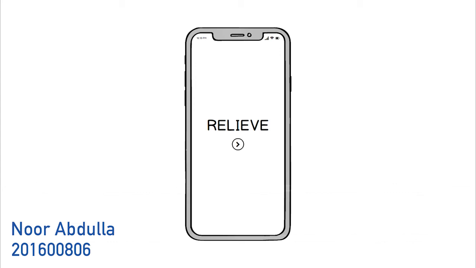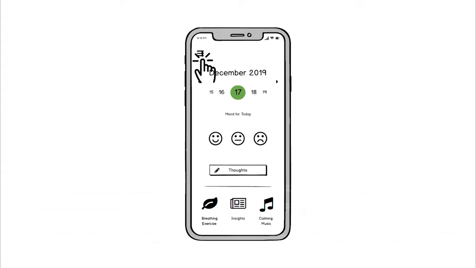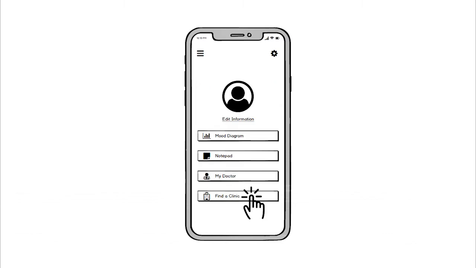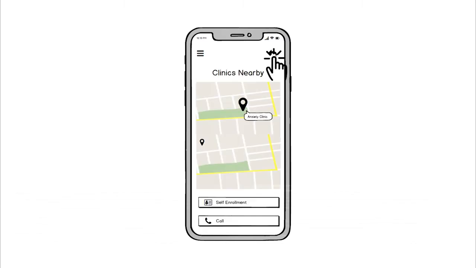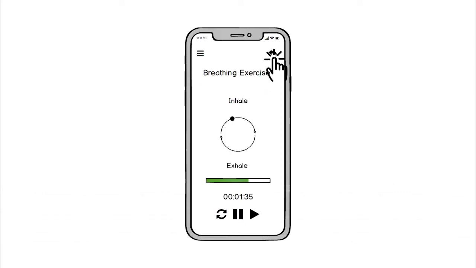This application was developed to be a digital assistant to help people who suffer from anxiety to manage and reduce its symptoms. Also, it helps these people to seek professional help by searching nearby clinics and enrolling when they need it. As mentioned before, the application can be used by people with anxiety. Also, it can be used by doctors to track their patients' progress.